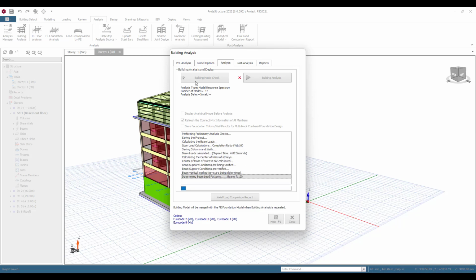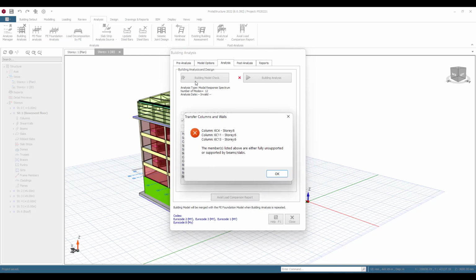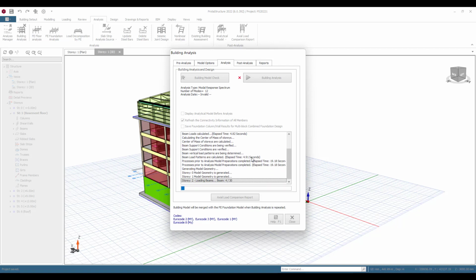Pre-analysis, you can do building checks to check your model, make sure everything's okay, so it will intelligently review the model and make sure it's okay. Now as part of this review, it also picks up things like transfer columns. So here I've got some columns at level 6 that I know are sitting on top of that flat slab. So it's just establishing that and asking you if that's your intention. I can accept that, and then it's going to move on. So here you can see it's running through the analysis, it's preparing data. This has been really streamlined in recent releases, so compared with previous versions of ProtoStructure, this is significantly faster, even for very large models, where we've got significant performance gains in this area.